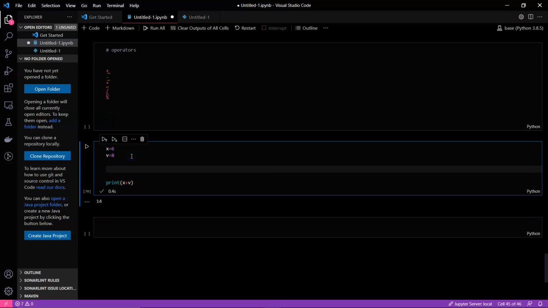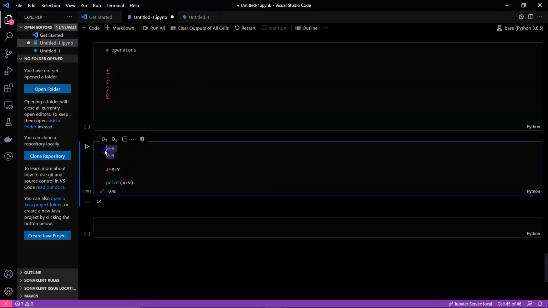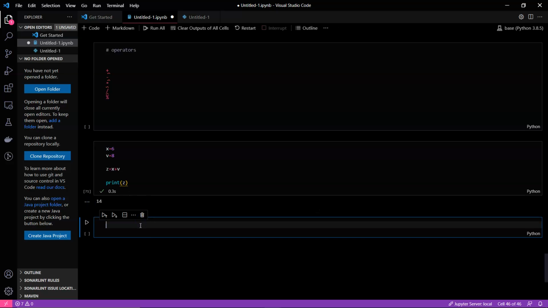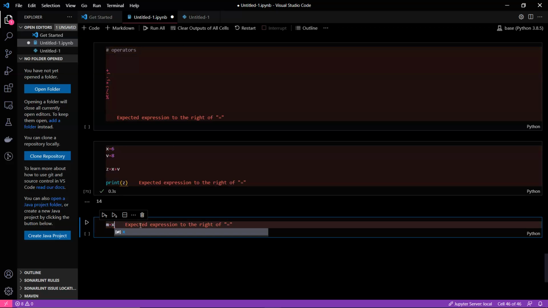Or you can store the result of the addition into another variable called z, and print z. You can see that 6 plus 8 is 14 and you are getting 14. And if you want to get a multiplication result, let's give m equals x into y.